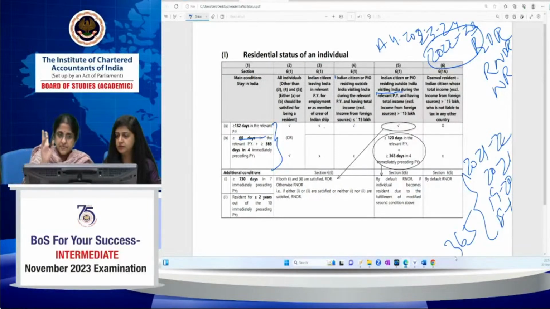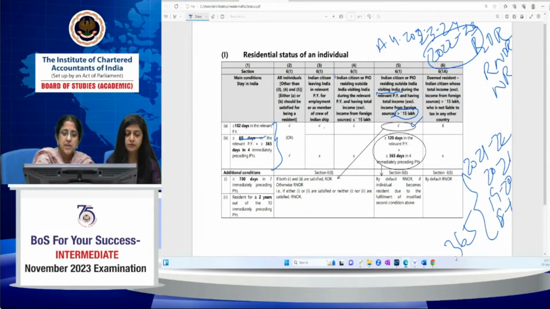And then here again, there are two things depending upon your total income. If your total income, excluding income from foreign sources, is less than or equal to 15 lakh, then here again the person will be treated as a resident only if the stay in India is for 182 days or more during the relevant previous year. But if your total income, excluding income from foreign sources, is greater than 15 lakh, in case of an Indian citizen or person of Indian origin residing outside India who comes on a visit to India, then the first condition is there anyway, 182 days or more. The second condition applies in a modified form.